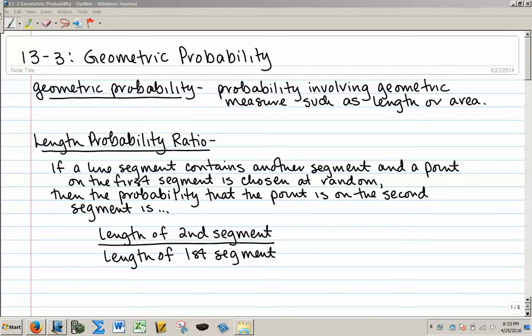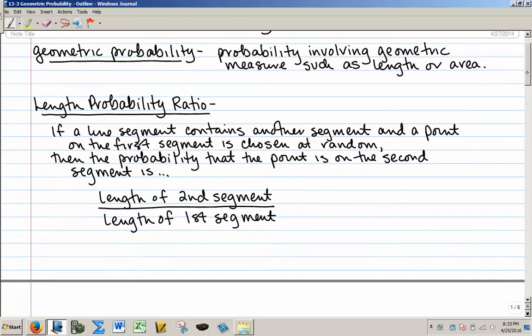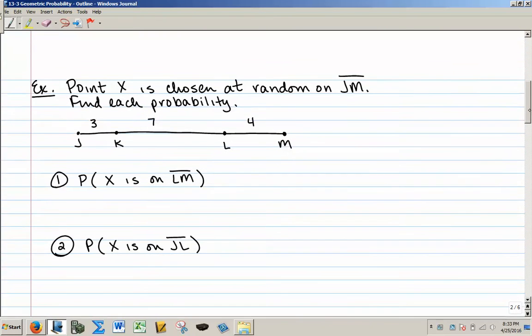That sounds really wordy. Let's take a look at a couple examples. It's actually a lot simpler than it sounds. So, for example, point X is chosen at random on segment JM. Find each probability. So here we have segment JM, and we know that JK is 3 units long, KL is 7 units long, and LM is 4 units long.